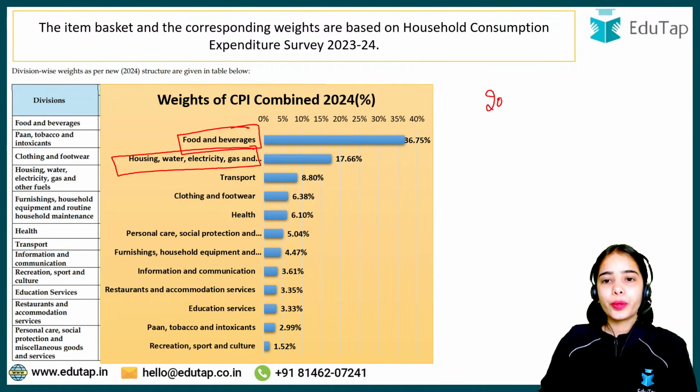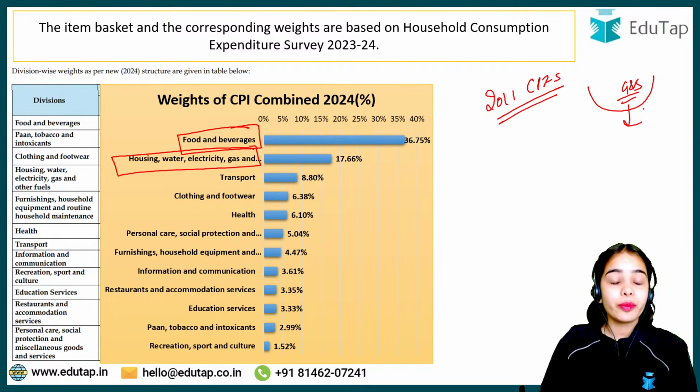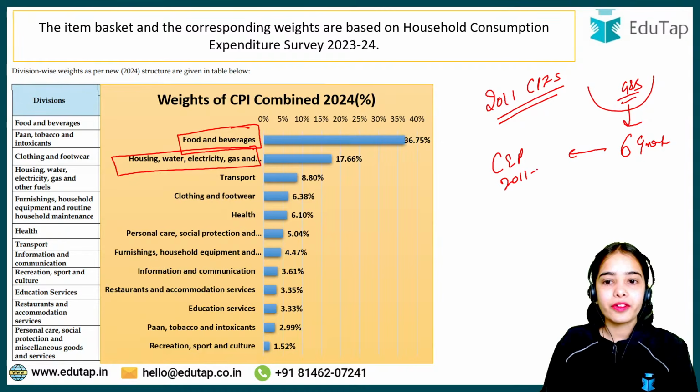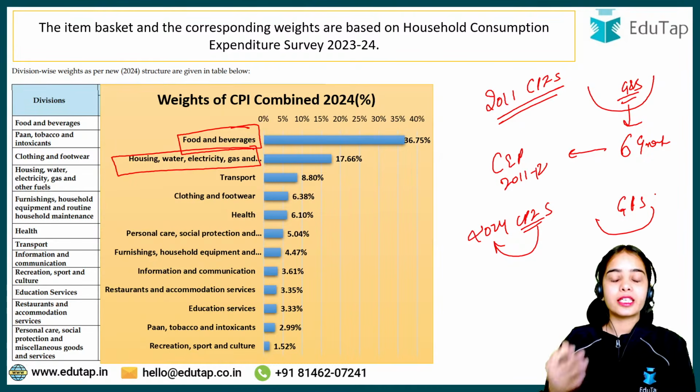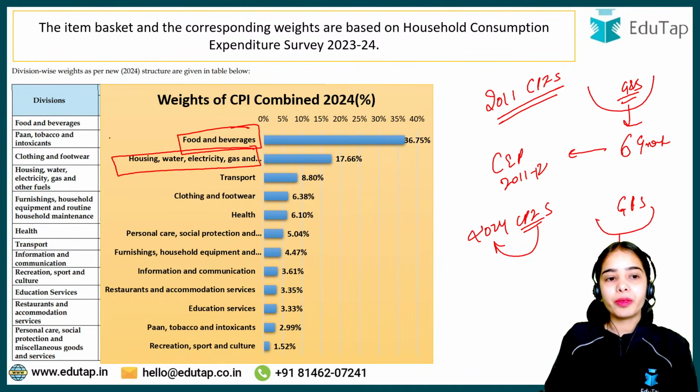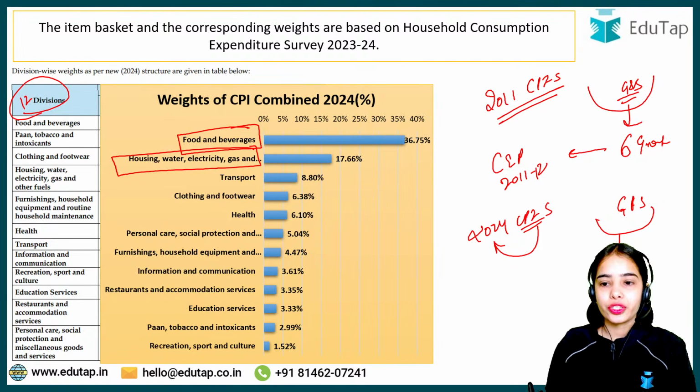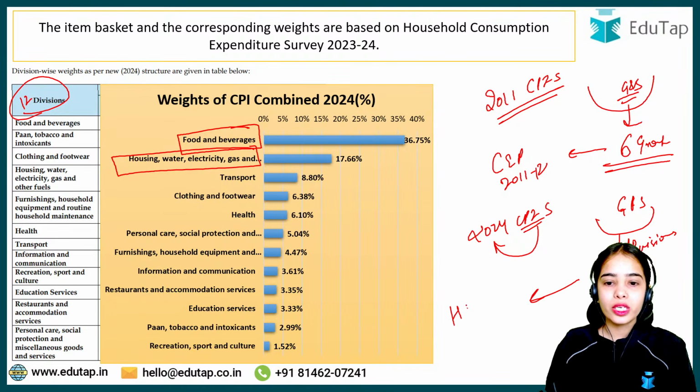So before, in 2011 CPI series, the basket of the goods and services was divided in between 6 groups on the basis of the consumption expenditure pattern of 2011-2012. But now, as per the 2024 CPI series, that is the CPI series that has a base year of 2024, the goods and services basket that the households are consuming are divided in between 12 divisions. 12 divisions. So rather than having 6 groups, now we have 12 divisions. Okay. And these 12 divisions are as per the household consumption expenditure survey of 2023-24.